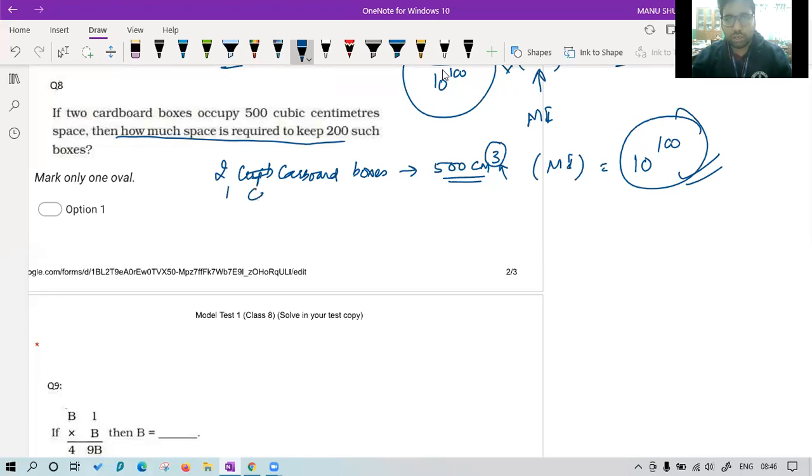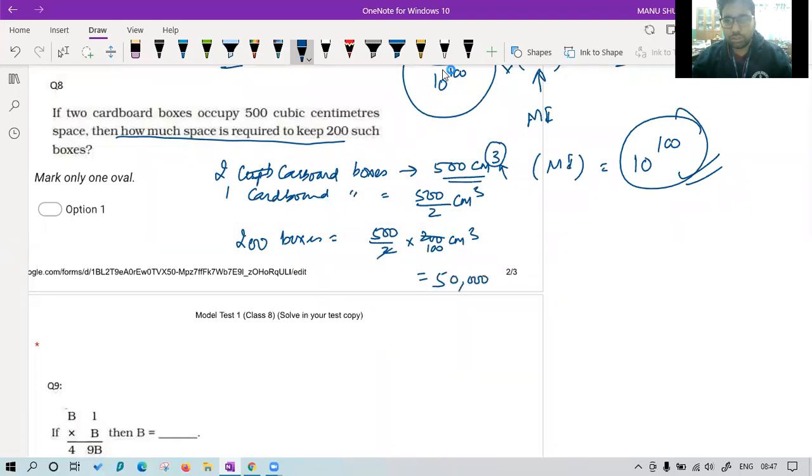So one cardboard box will contain how much? 500 upon 2 centimeter cube volume it will occupy, and then we have to find for 200 boxes. Very easy, multiply this by 200 and that will be your answer. So just multiply this, it becomes 100 and our answer is 50,000 centimeter cube. Okay,